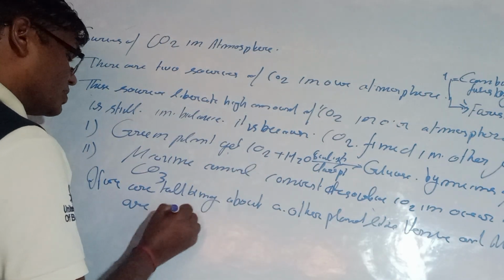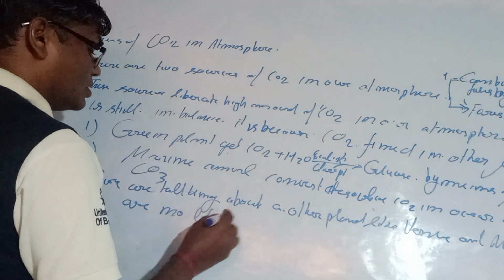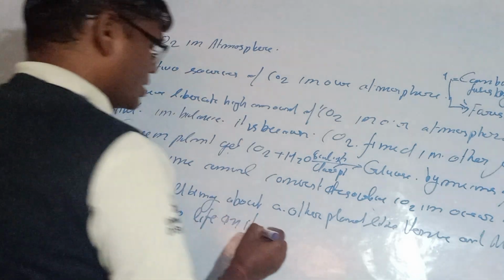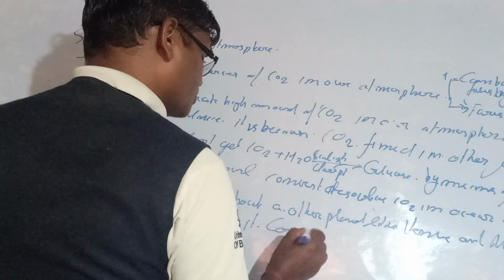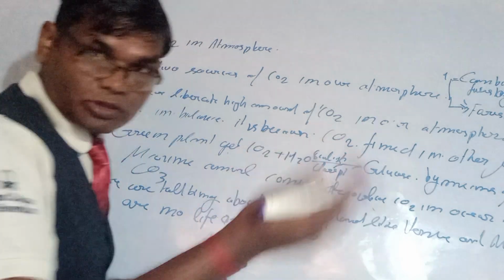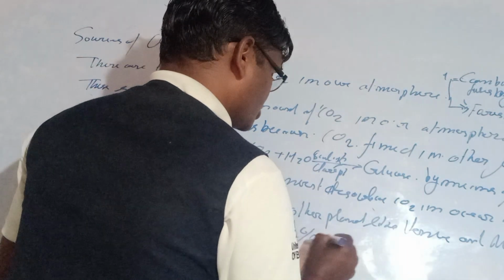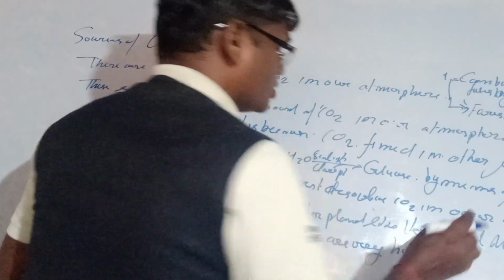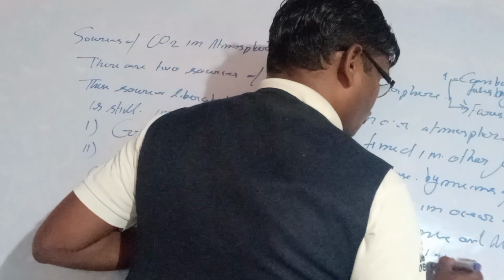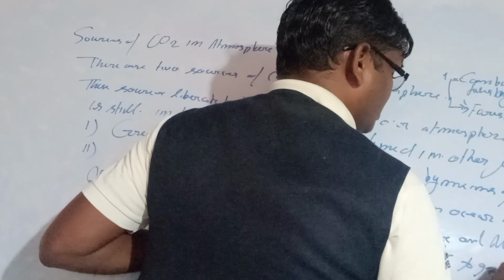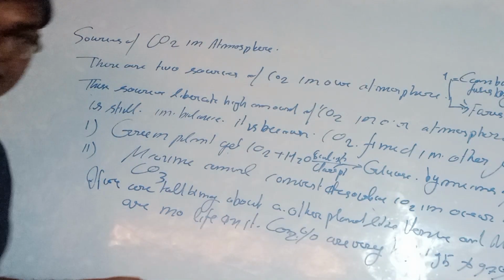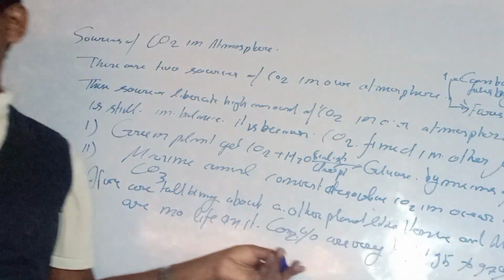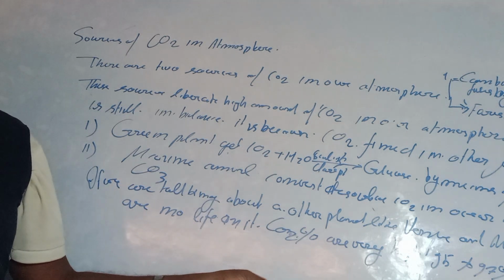The percentage of CO2 on those planets is very high, near about 95 to 97% carbon dioxide in the atmosphere of Mars and Venus. So life cannot survive there.